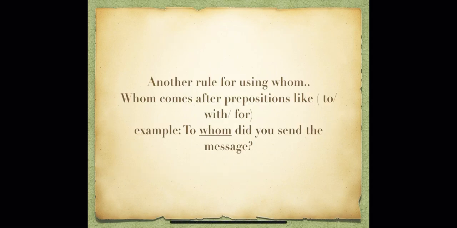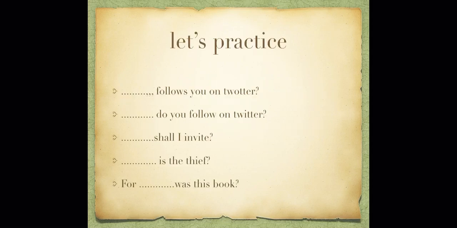Excellent, girls. Another rule for using whom is that whom comes after prepositions like to, with, for. So we say to whom, with whom, for whom. For example, to whom did you send the message? Try to make sentences with with and for. So if you see any preposition like to or with or for, which one do you use? Yes, correct. Whom. To whom, with whom, for whom.